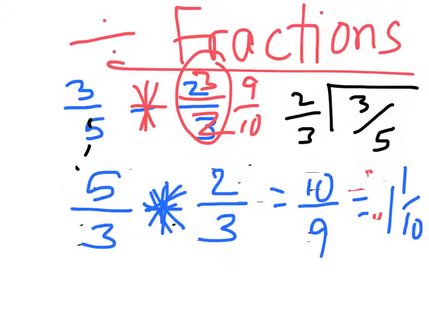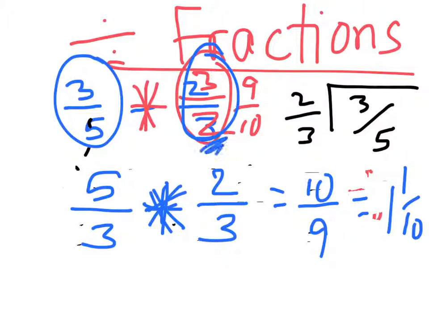Another thing we could try that I'm not going to show you on screen is, what if we did everything the same, kept the dividend the same, and found the reciprocal of the divisor, but we didn't change the sign. What would happen then? There are actually some interesting things that happen if you try this out. If you divide two fractions, and in the first attempt you change the sign, and in the second attempt you don't change the sign, there's some weird things that could happen.